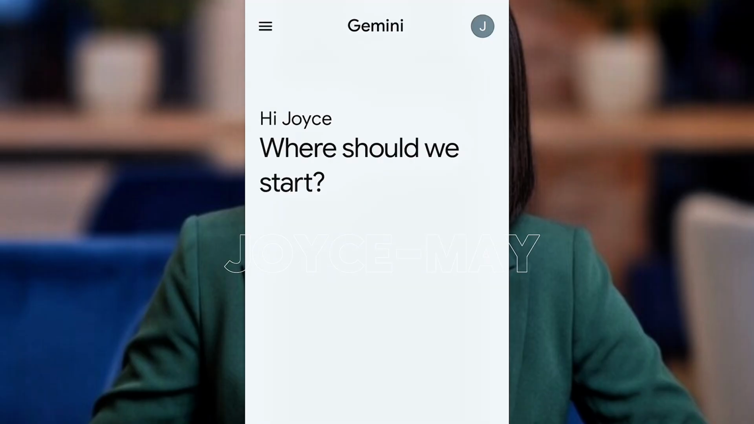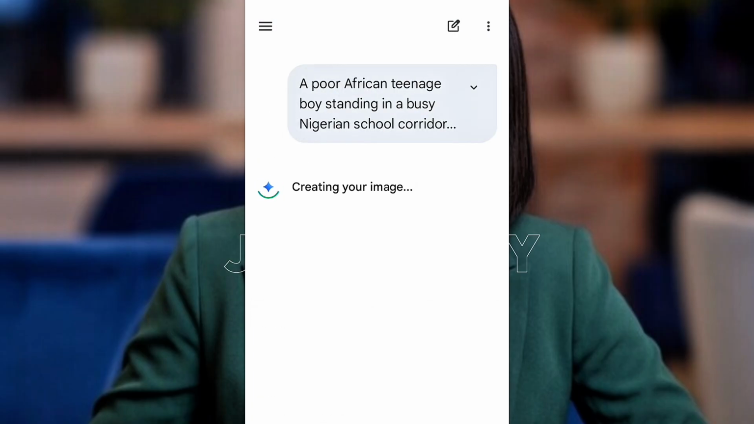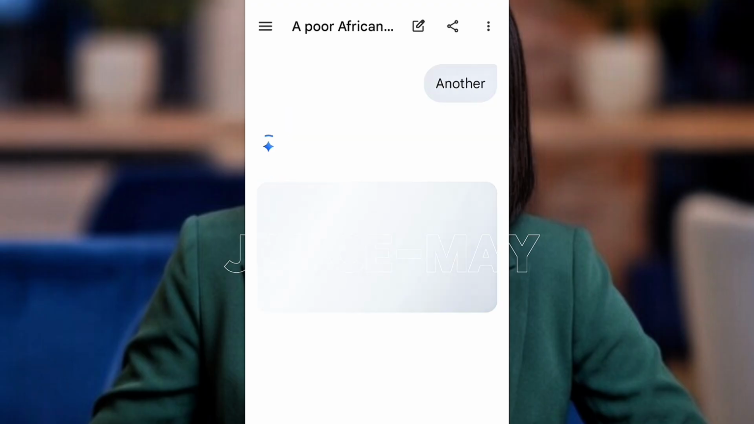So this is to show you want to make music, generate image. So you click on generate image. Let's paste our prompt. Let's hit the enter button. So it's creating our image.